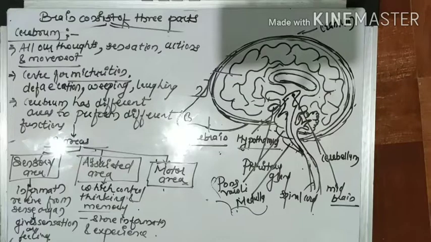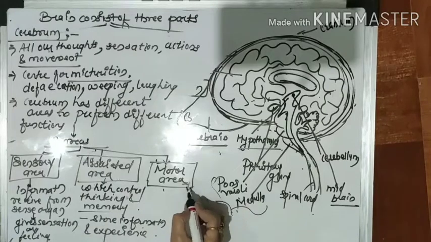So we store that information according to our experiences. So whatever information we got, that information and experiences are stored in the associated area of the cerebrum.